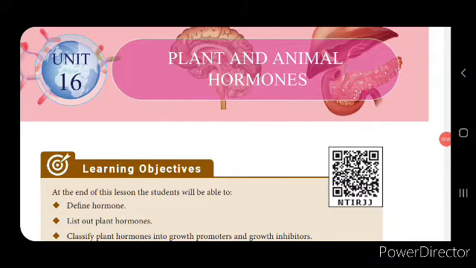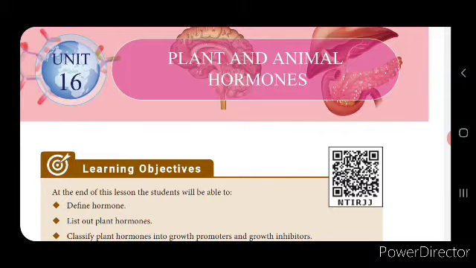Today we are going to see a very interesting lesson in biology, that is unit 16, plant and animal hormones. Now we are learning about hormones in this session. And now these hormones are classified into plant hormones. In the plant hormones there are 5 major classes, and in this session we'll be learning about auxins, cytokinins, gibberellins, abscisic acid and ethylene.